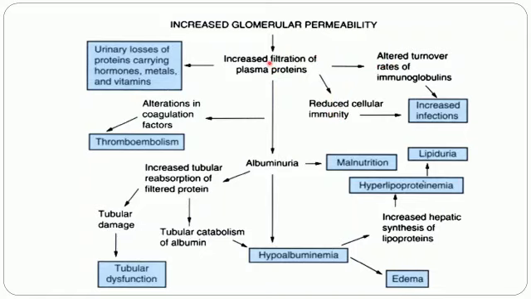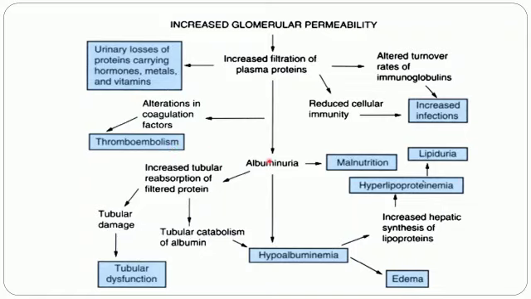So, let us see each effect now. When there is increased filtration of proteins from the glomerulus, there is alteration in the coagulation factors. So there may be hypercoagulability. This can lead to thromboembolism. So a patient of nephrotic syndrome has a risk of thromboembolism.